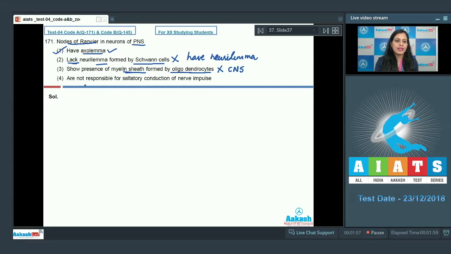The next option given is they are not responsible for saltatory conduction of nerve impulse, and this is also an incorrect option because they are responsible for this saltatory conduction. So the correct answer is option number 1. Let's discuss our next question.